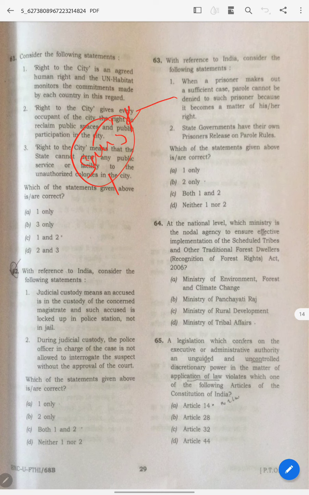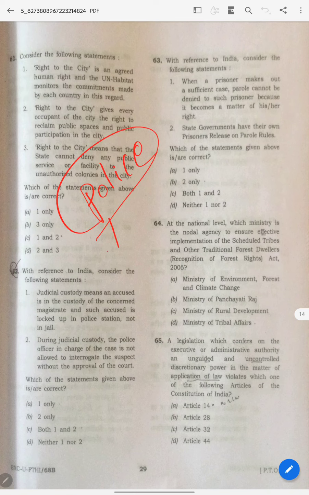That guy came out on parole, not recently, long back. Even Lalu Prasad Yadav has applied for parole. Somewhere it is in the news, so it is very much in the news. So you should know what this parole is. When you type parole on Google, definitely it will come. You should remember both things, because police comes under the state subject. You know this. When it comes to a state subject, obviously this is correct. Different states have different parole rules. So the answer is B.